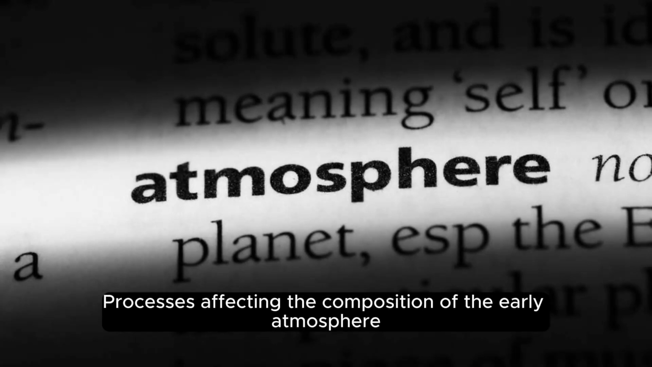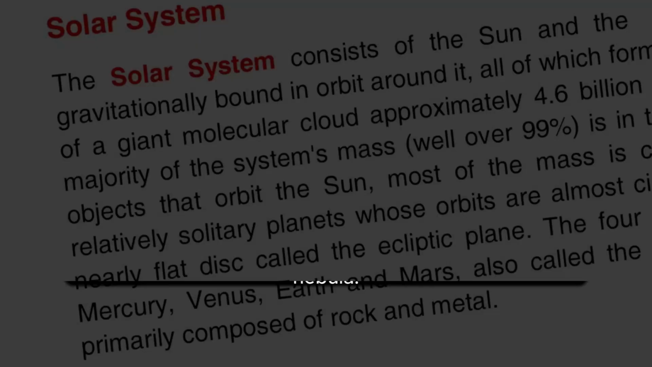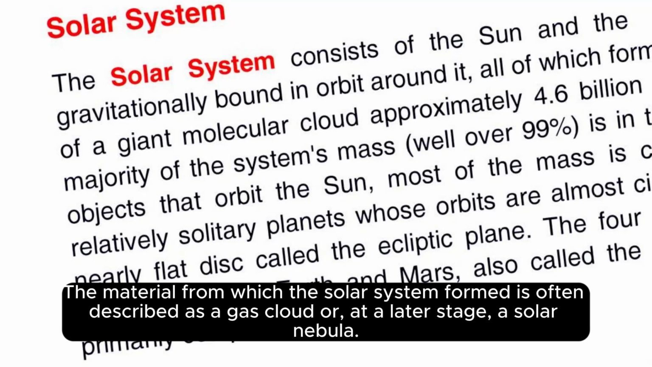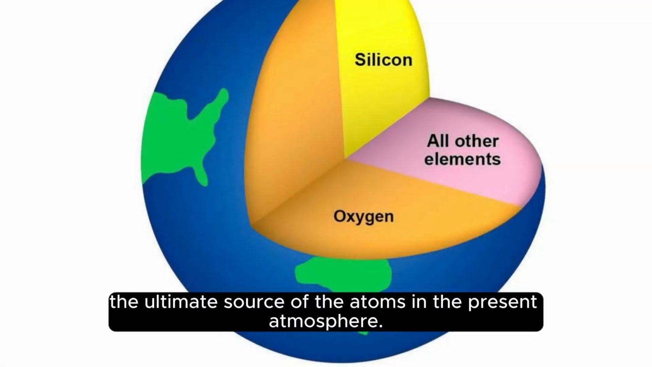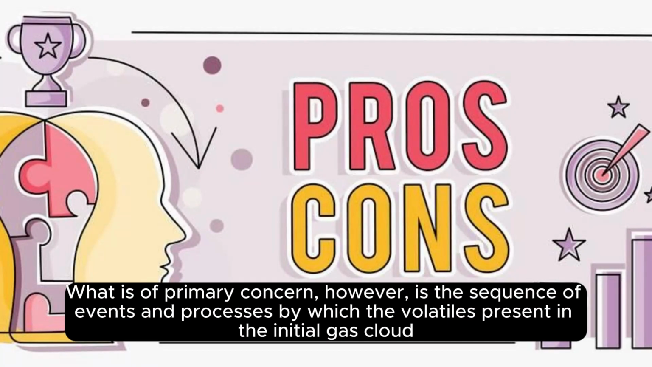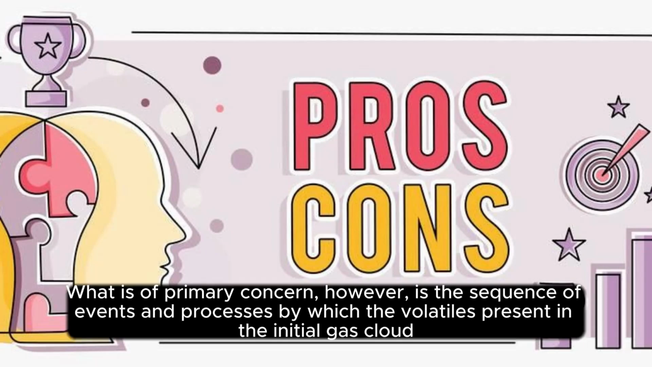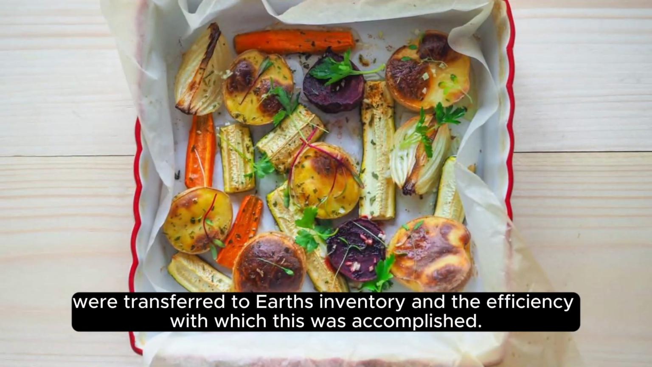Processes affecting the composition of the early atmosphere. The material from which the solar system formed is often described as a gas cloud or, at a later stage, a solar nebula. The cloud was rich in volatiles termed primordial gases and must have been the ultimate source of the atoms in the present atmosphere. What is of primary concern, however, is the sequence of events and processes by which the volatiles present in the initial gas cloud were transferred to Earth's inventory and the efficiency with which this was accomplished.